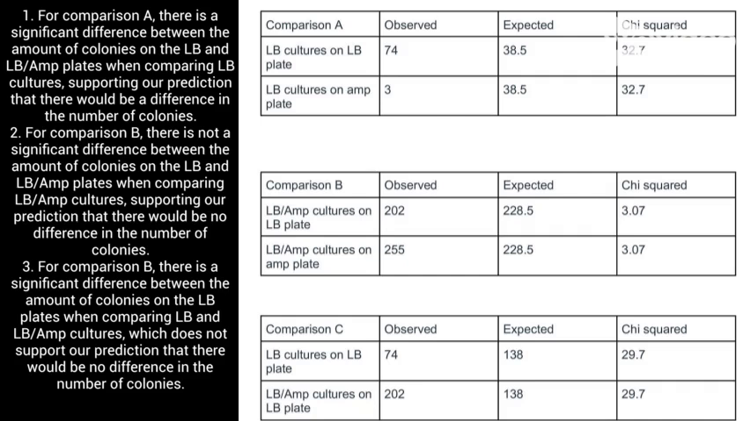For comparison B, there was not a significant difference between the amount of colonies in LB and LB/AMP plates when comparing LB/AMP cultures, supporting our predictions that there would be no difference in the number of colonies. For comparison B, there is a significant difference between the amount of colonies on the LB plates when comparing LB and LB/AMP cultures, which does not support our predictions that there would be no difference in the number of colonies.